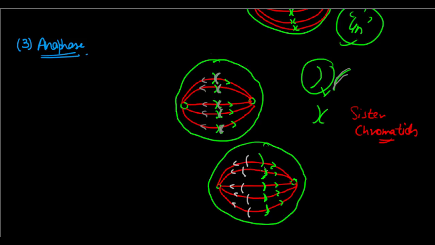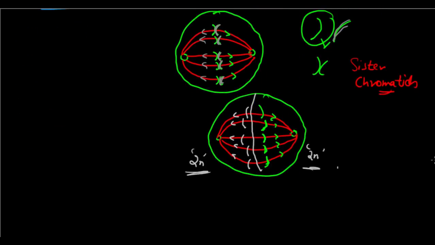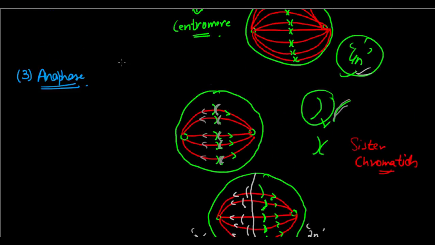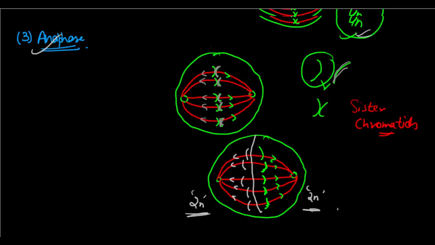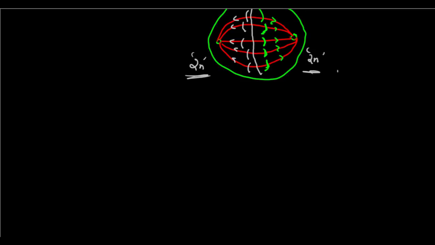So this happens in such a way that one part contains two N chromosomes, while the other part contains two N chromosomes. I hope that's understood. Now we have divided them in such a way that each part contains two N chromosomes, and we saw here that the total is still 4N, but now it has been divided. Right, so that's what's taking place in anaphase, the separation of the two sister chromatids, a short phase, I would say. And finally, lastly, we go on to the last phase, which is your telophase.